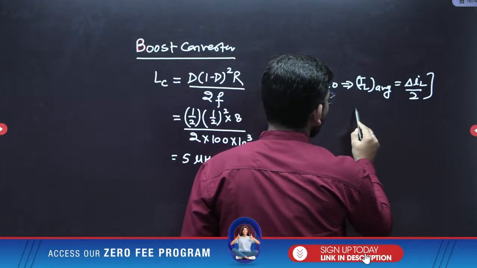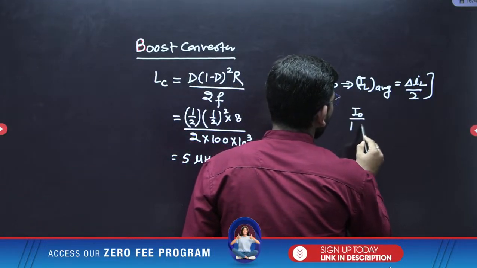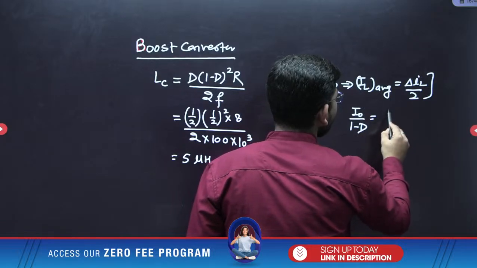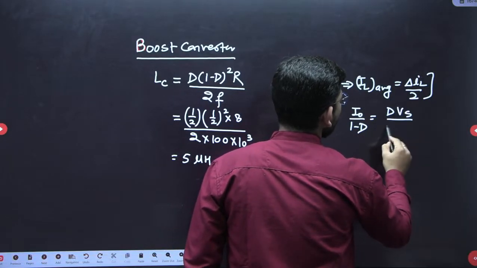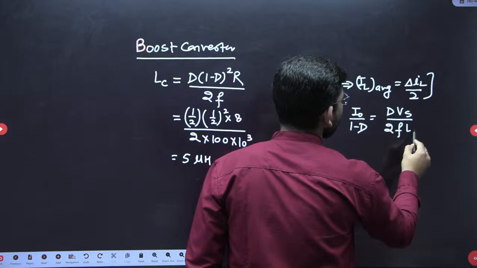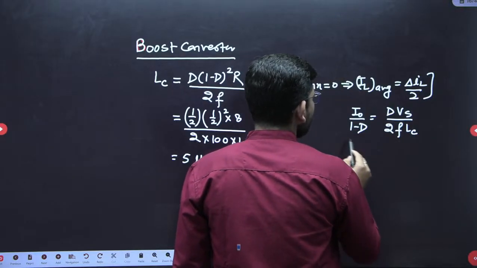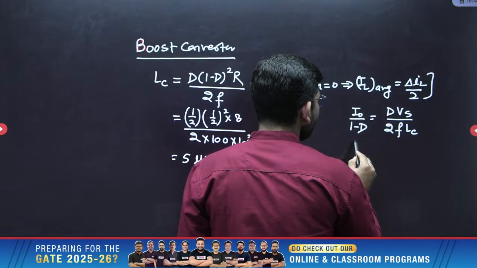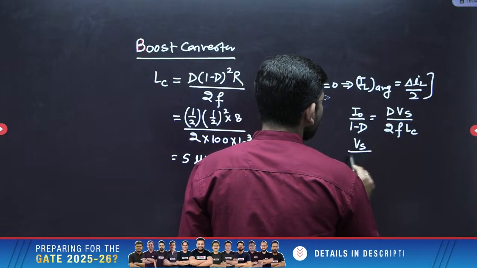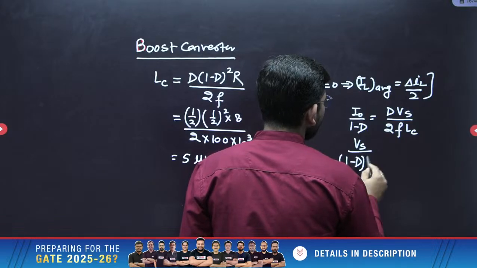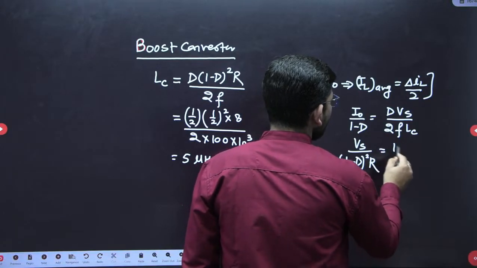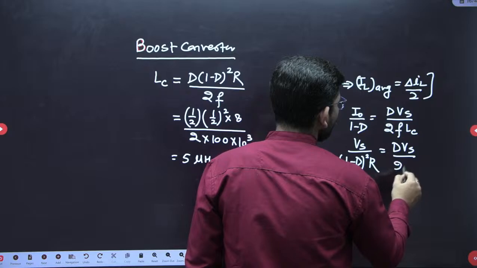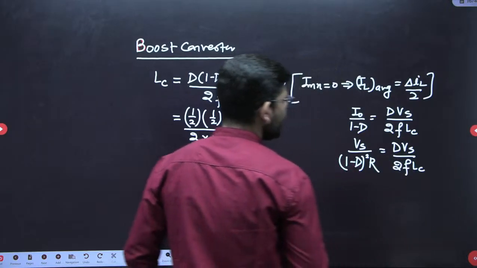IL average is how much? I naught upon 1 minus D. Delta IL is dVs over 2F and L will become LC, right? Now I naught we can write V naught by R, and V naught we can write Vs over 1 minus D square into R dVs over 2F LC, correct?